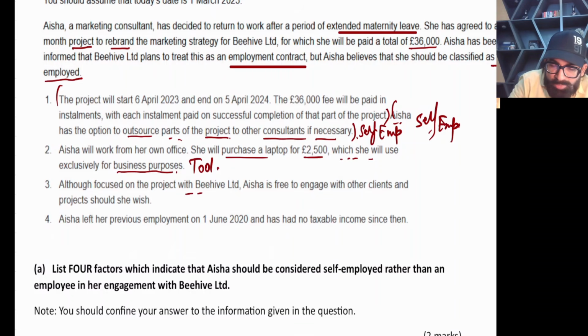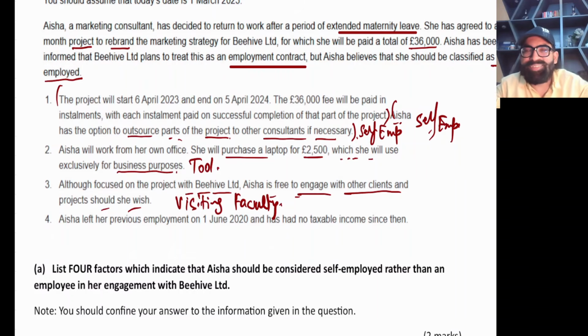Although focused on the project with Beehive Limited, Aisha is free to engage with other clients and projects. Like my class, she's a visiting faculty. Again, this point says that this is a contract of self-employment. So if you are active, you have picked 4 points. You have picked simple 4 points to score.